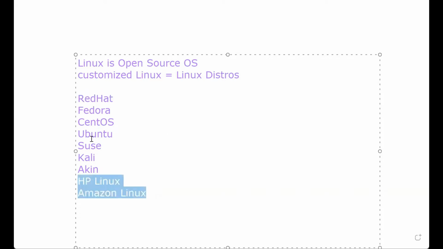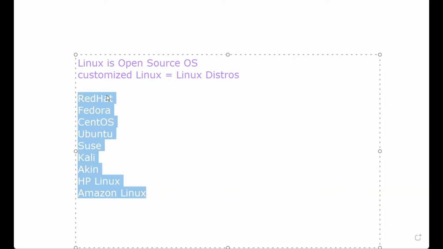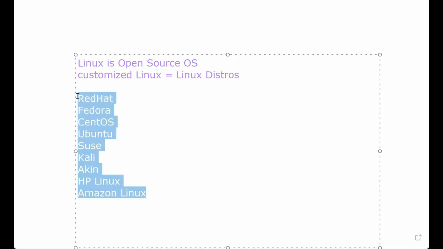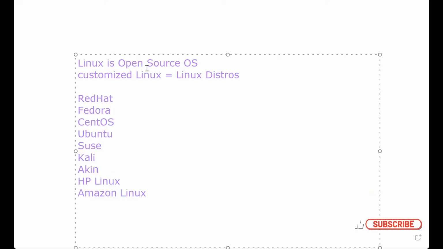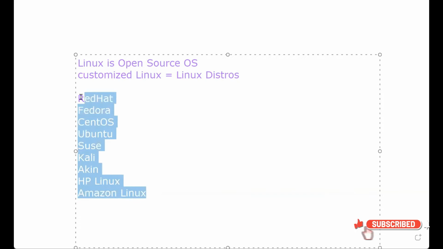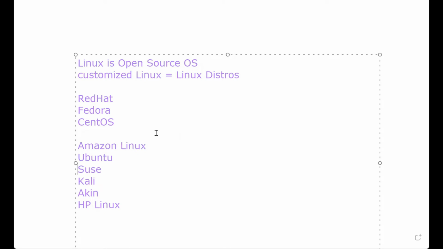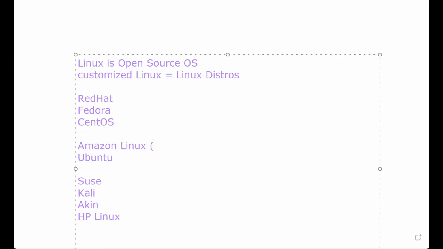All right. So this list of different varieties, different customized versions of Linux, what are they called? They're called Linux distros. Yeah, distro. So the full meaning of distro is distribution. So there are different Linux distributions. All right. So now that you know, when you are presented with all of this, you have a sense of direction. Yeah, all the same. Essentially, these are the two that we'll be focusing on in this course. Where this one is the same thing as Red Hat.